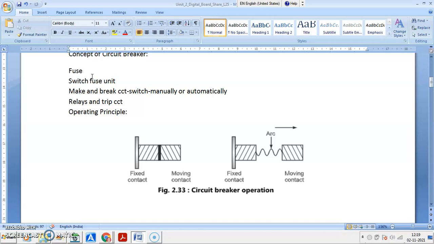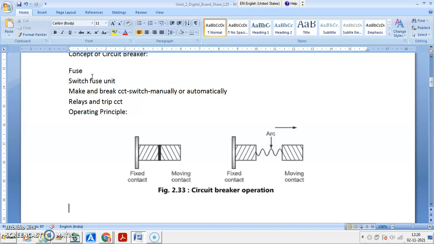Under normal operating condition, the contacts remain always closed and carry normal current. But when a fault occurs, the trip signal is received from the trip circuit and the moving contact starts detaching from the fixed contact.